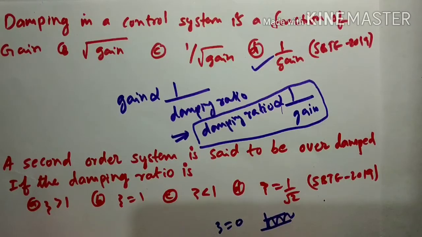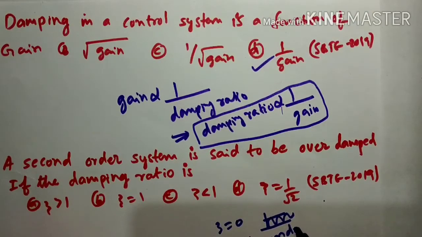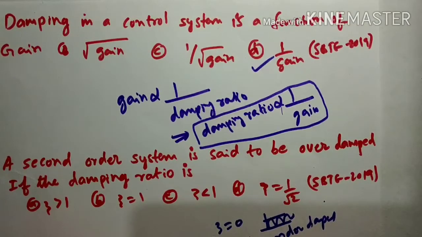If zeta is greater than 0 and less than 1, your response is underdamped. If zeta is equal to 1, it is a critically damped response.